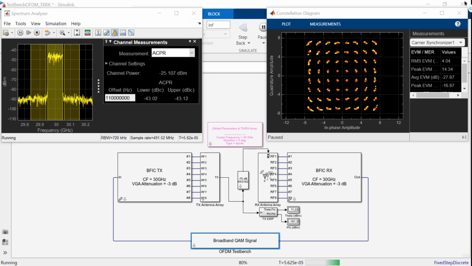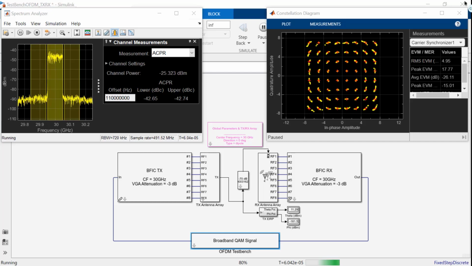Also on this test bench, like the ones that we've seen before, you can change the center frequency, the angle of departure and arrival, and experiment with the entire link budget of your chain. By the way, the global parameters are always indicated with the pink blocks. Starting from test benches like this one, you can really experiment, add your own baseband algorithms or your antenna components. The bottom line is that you can really model the complete end-to-end chain.